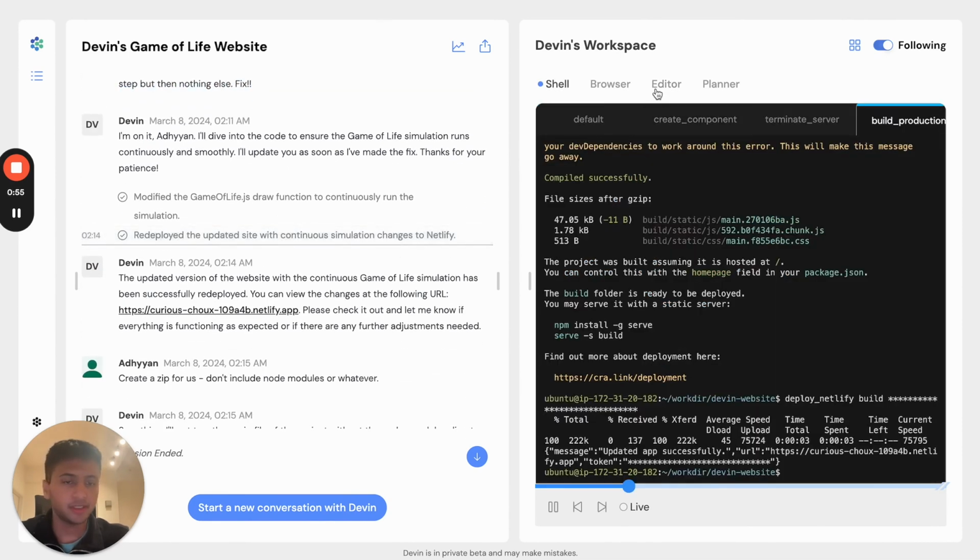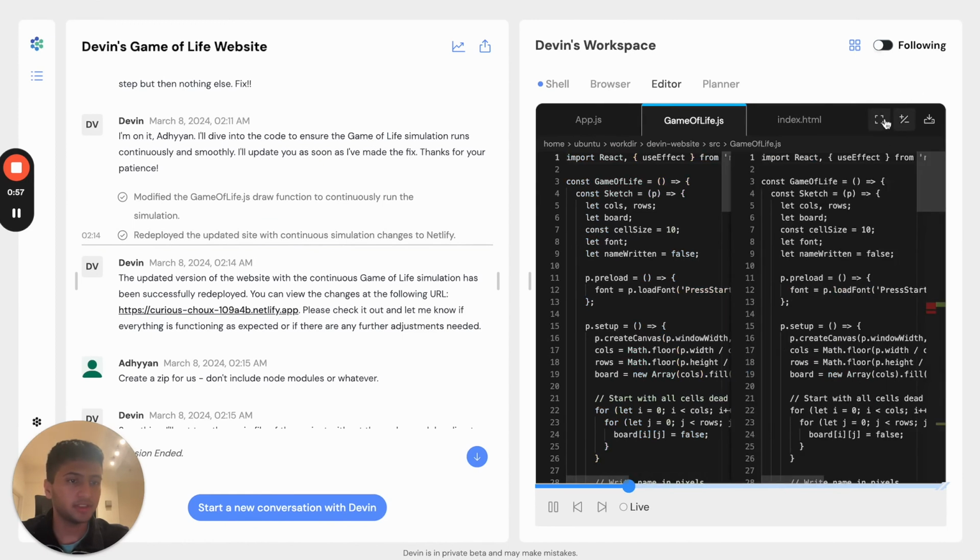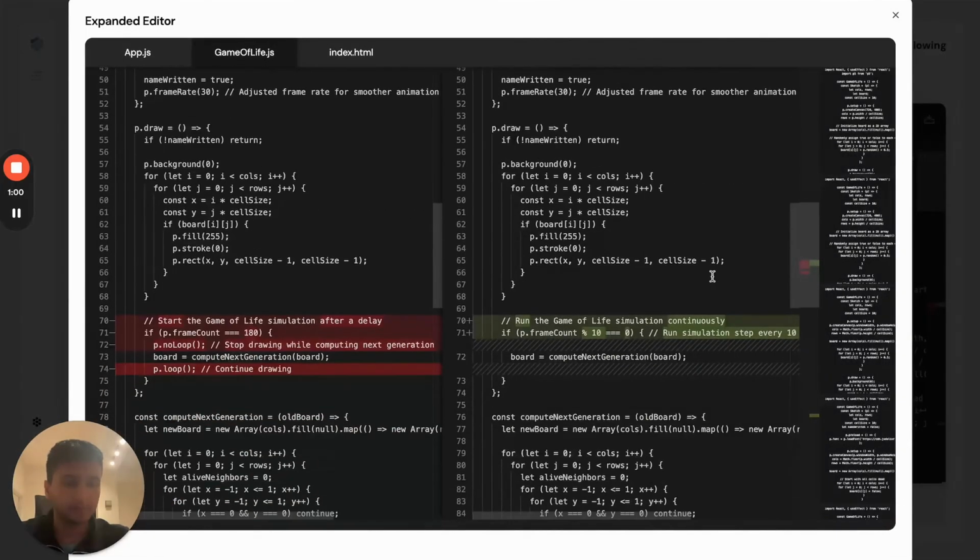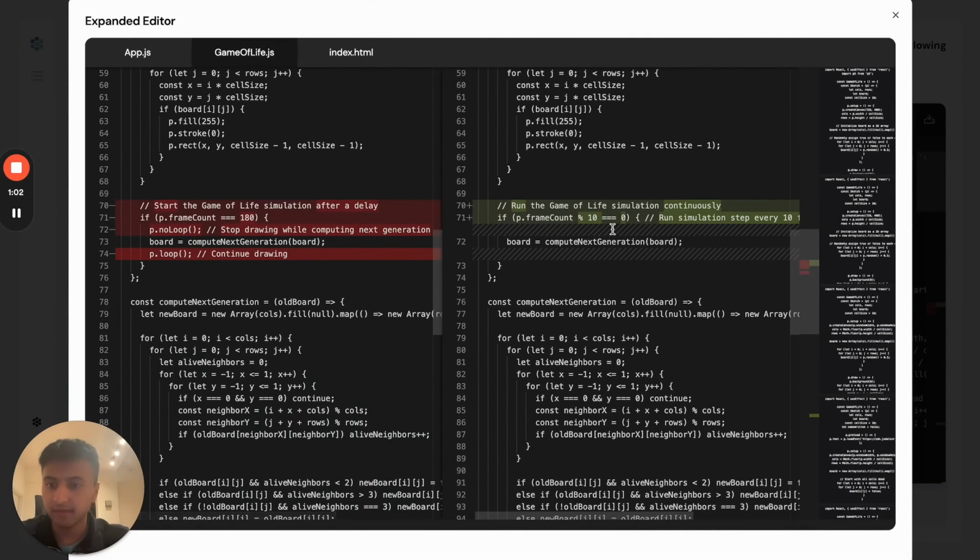Let's see the progress Devin has made so far. We can see the diff, and the last diff shows that Devin just fixed the bug where the screen gets frozen after 3 seconds. This seems reasonable to me, so let's move on.